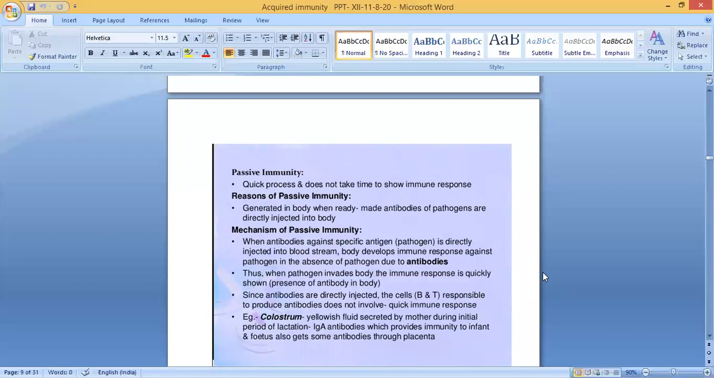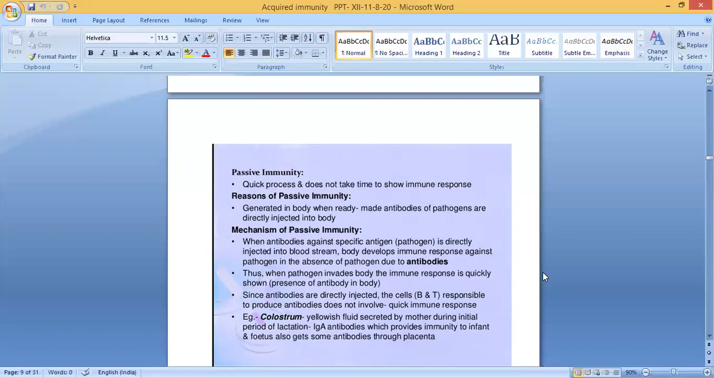Then what is meant by passive immunity? It's a quick process, it does not take time to show an immune response. It gives a very immediate response. Reasons for passive immunity: it is generated in the body when ready-made antibodies against pathogens are directly injected into the body. In the other case, our body has to produce antibodies, so it takes time, a slow process. Here, ready-made antibodies are directly injected.